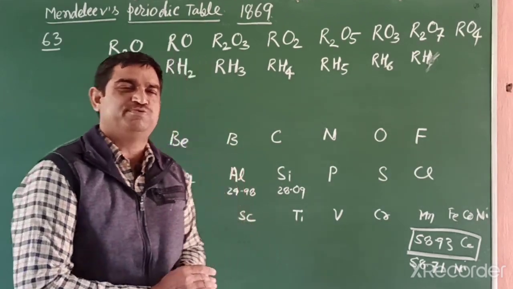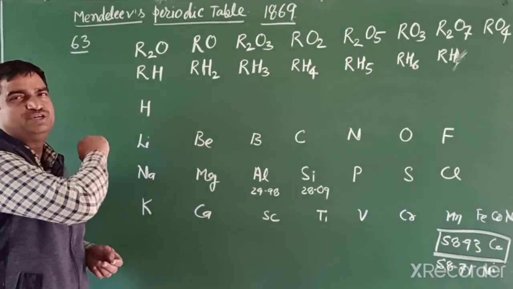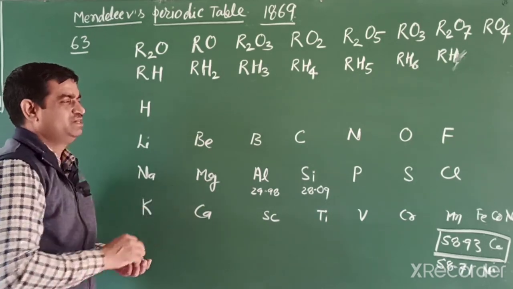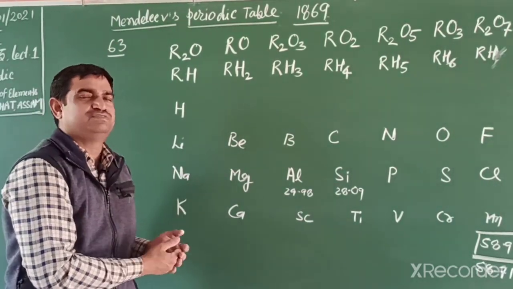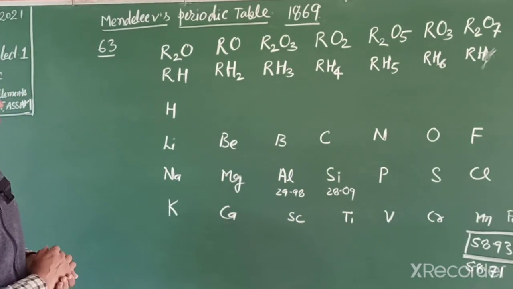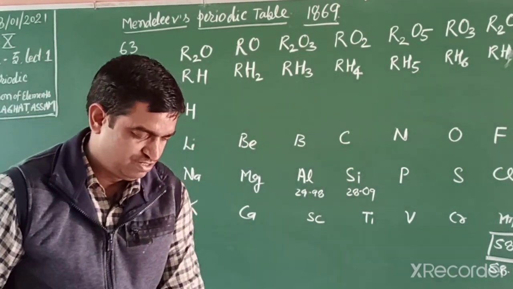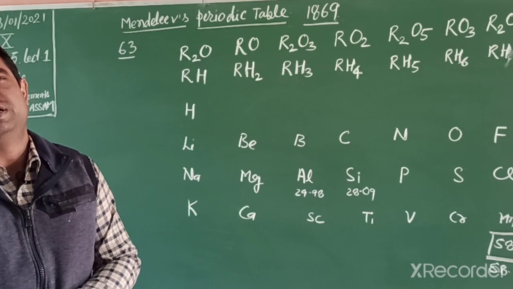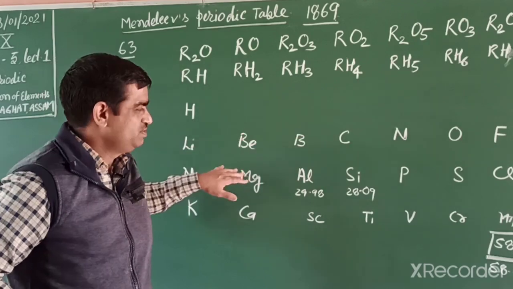Although he successfully classified almost all elements, he was the first scientist to correlate them with their properties with oxygen and hydrogen. He successfully classified the elements in increasing order of atomic mass. After a regular interval the same property reappears, which is known as periodicity, and Mendeleev's periodic law is very important: the properties of the elements are a periodic function of their atomic masses. So students, the first achievement of the Mendeleev periodic table is that he left some gaps between the elements.